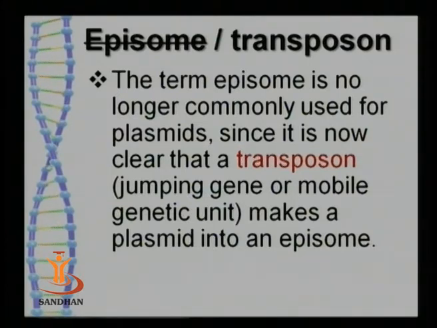Transposons or insertion sequences, IS in short, are found in plasmids, and are able to integrate with the host chromosomes.